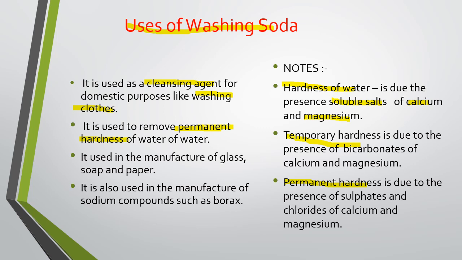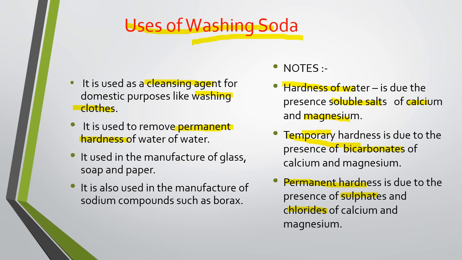When the hardness is due to the bicarbonates of calcium and magnesium, then the hardness is known as temporary hardness. Whereas if the hardness is due to the presence of sulfates and chlorides of calcium and magnesium, then the hardness is known as permanent hardness. Temporary hardness, children, can be removed by boiling, whereas permanent hardness cannot be removed by boiling. This can be removed only by using washing soda.